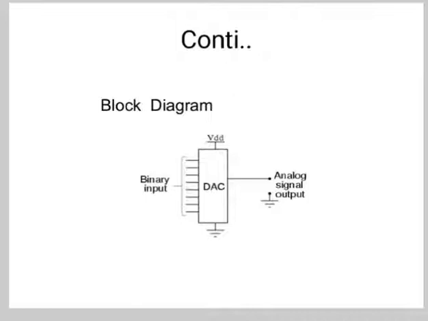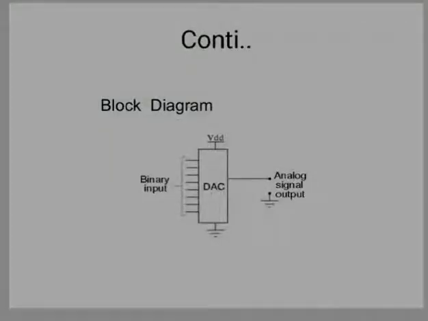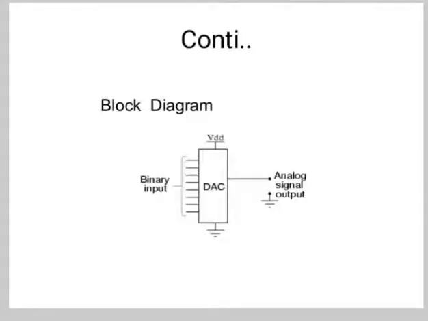Now the DAC working. The binary system is a positional system, that is, a place value system, with each bit representing the presence or absence of a certain power of 2 in the total sum. In other words, the whole digital to analog conversion process can be thought of as a scaling operation. The binary count is mapped to a certain voltage range, with 0 volt being the minimum and the maximum voltage being the maximum input binary voltage.